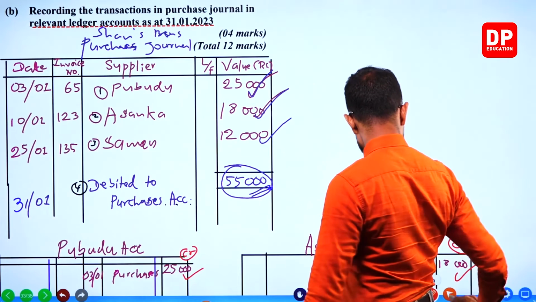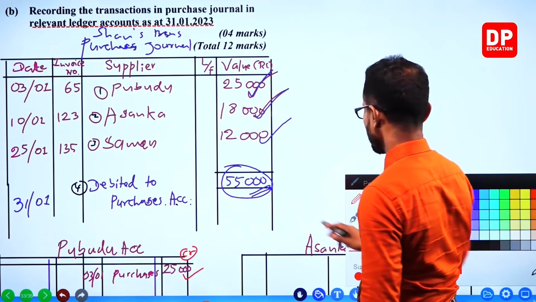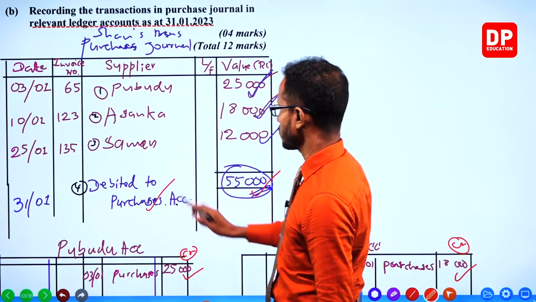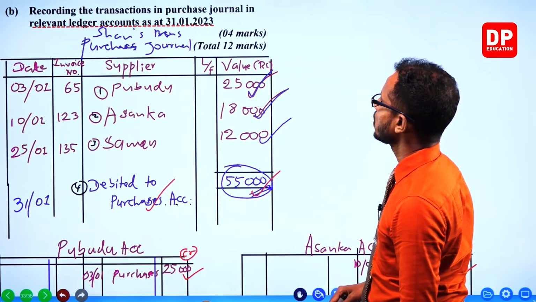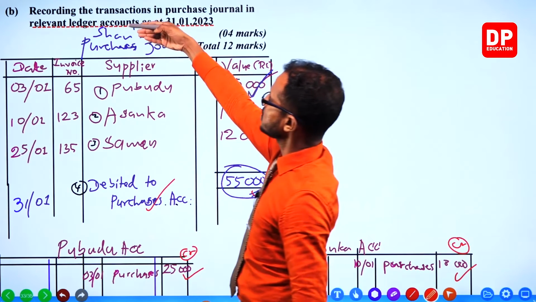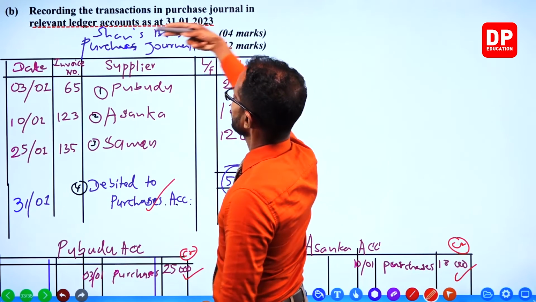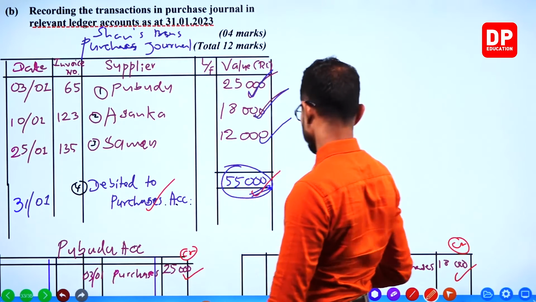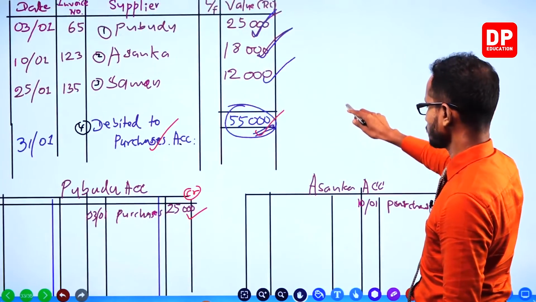So that we have recorded the total in the purchases account, debited to purchases account. Recording the transactions in purchases journal in relevant ledger accounts as at 31st January.